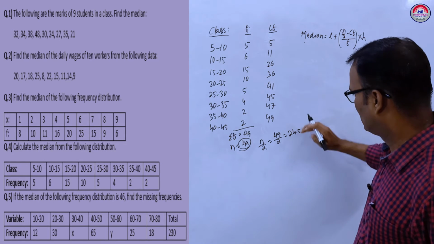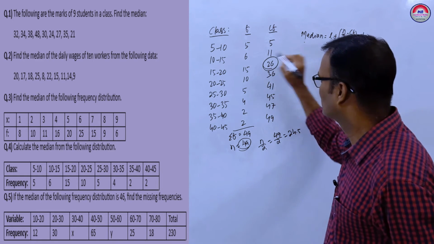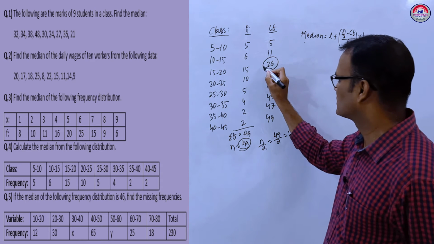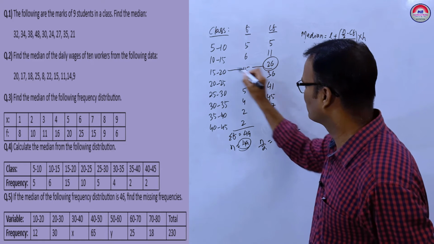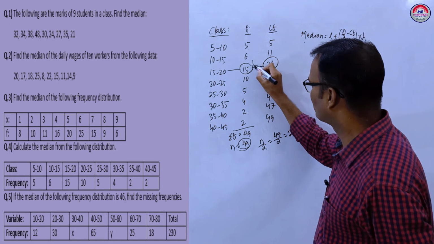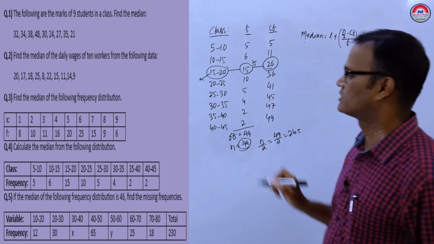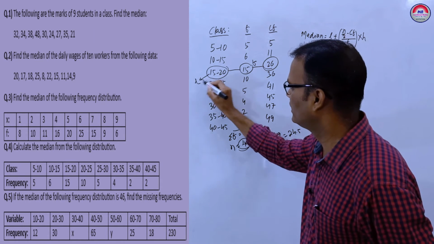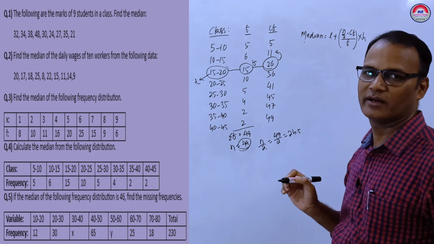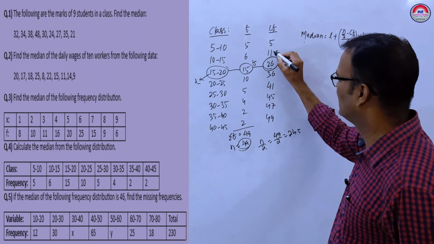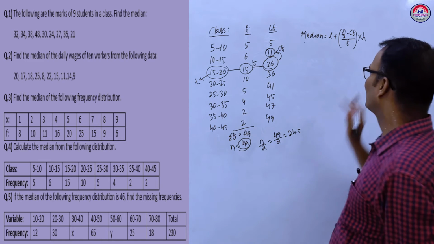24.5 means you have to take more than this value. This is 26. Clear? So the observation in this group, the corresponding part of this one, you take as F. And L will be the lower limit, 15 will be L. And CF will be the preceding one. You see, the preceding one, that is 11. 11 is CF. Clear? And what is H?